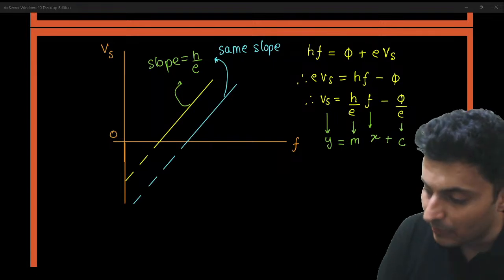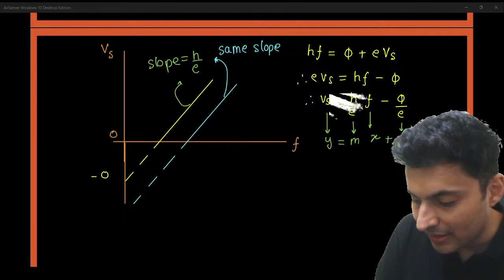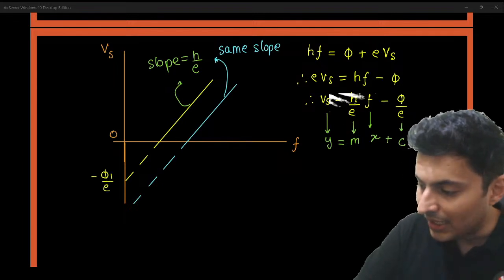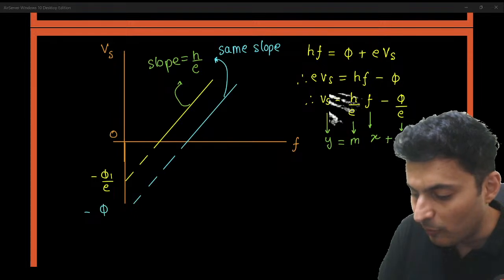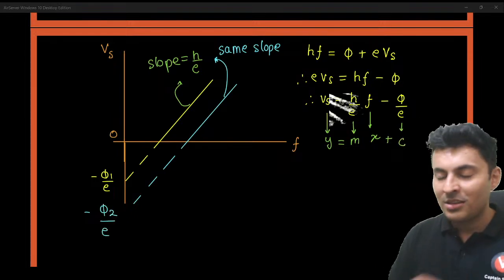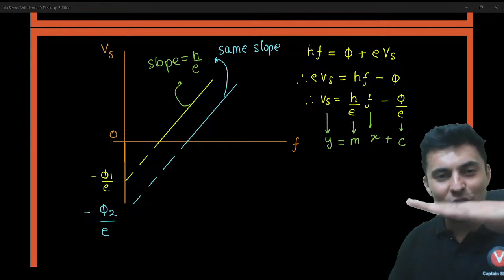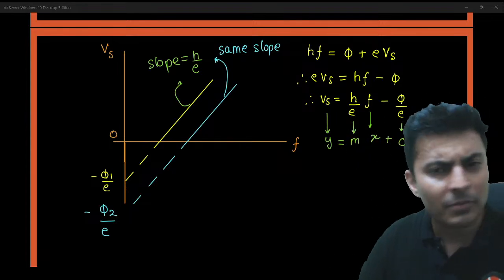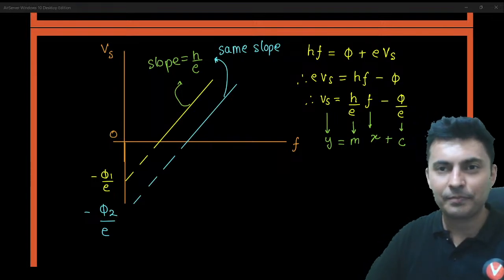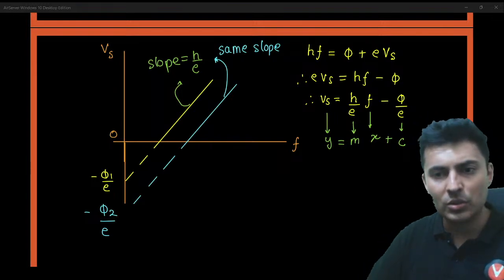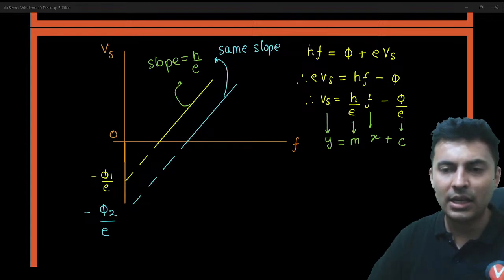Like for this one, it might have a y-intercept of minus phi 1 by E. The other metal might have a y-intercept of minus phi 2 by E. Because work function is different, that's why they might shift, but their slope will not change. Their slope will not change. Clear? Understood? Perfect? Straight line, right?